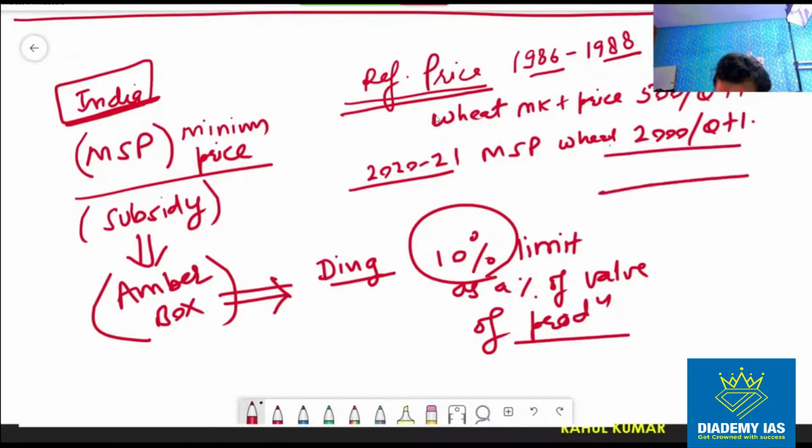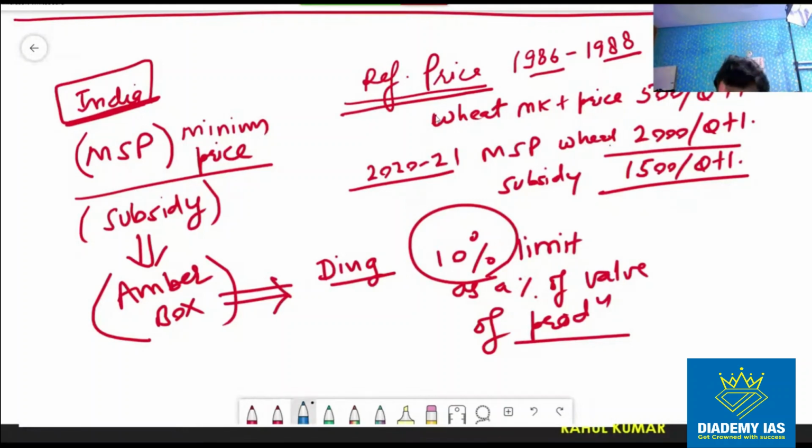So it means, as per the WTO AOA formula, the subsidy will be 1500 per quintal, right? So as per this formula, as per the reference price of 86-88, the Indian government is giving a subsidy of 1500 per quintal. This is the point made by the opposition of India in the WTO. So in the WTO, those countries who are opposing the MSP program of India are saying that India is providing a subsidy of 1500 rupees per quintal, right?